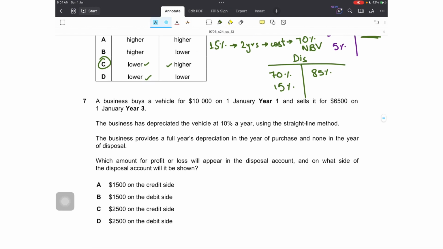Moving towards question number 7, it says a business buys a vehicle for 10,000 on 1st January year 1 and sells it for 6,500 on 1st January year 3. So it was bought in year 1 and sold in year 3, but on the first day of year 3, so it was kept for 2 years only. Don't get confused that even if it is written in bold, it was there for the whole year. No, it was sold on the first day of the third year. And further it says the business has depreciated the vehicle at 10% a year using the straight line method. The business provides for a full year's depreciation in the year of purchase and none in the year of disposal, right?